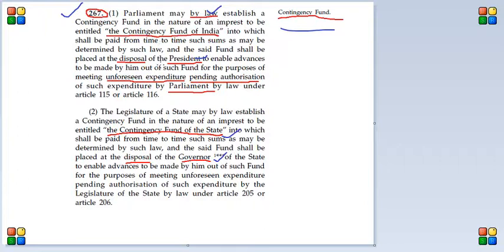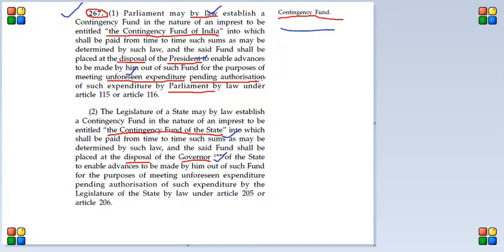And another thing, since it's an emergency fund, this has to be used in case of emergencies, like some kind of national calamity or some other unforeseen expenditure. Since it is an emergency, like in the consolidated fund, we know that any money can be taken out of consolidated fund only through law. But passing a law will take some time. In case of emergencies, there might not be enough time to pass any law, so in that case money will be taken out of contingency fund.